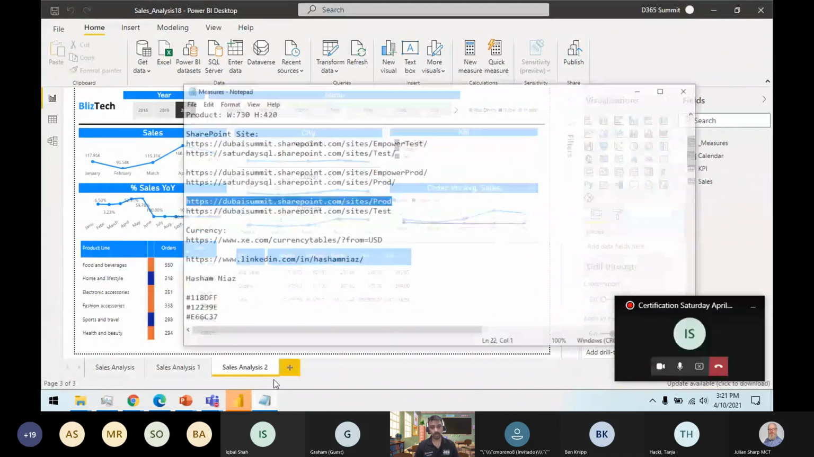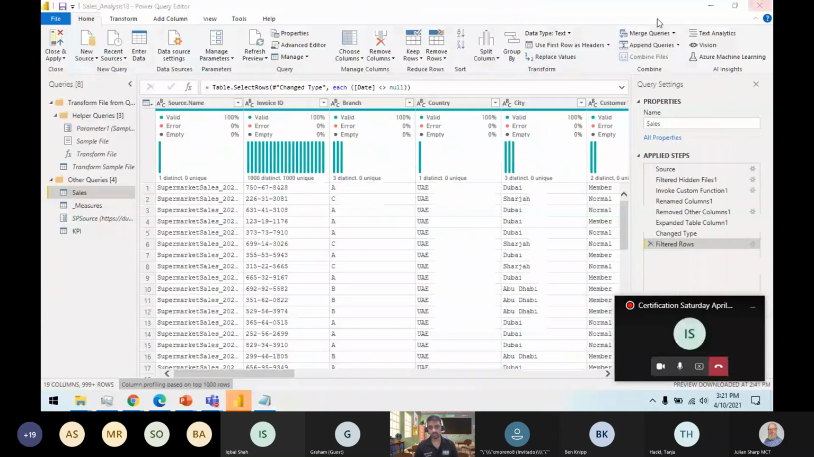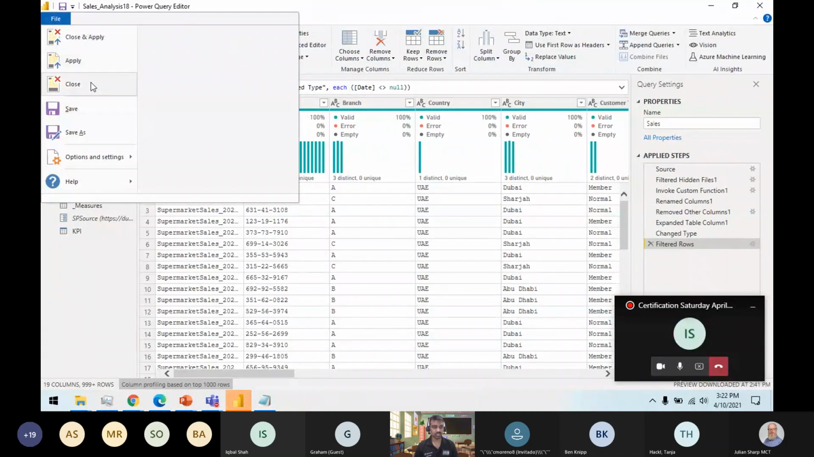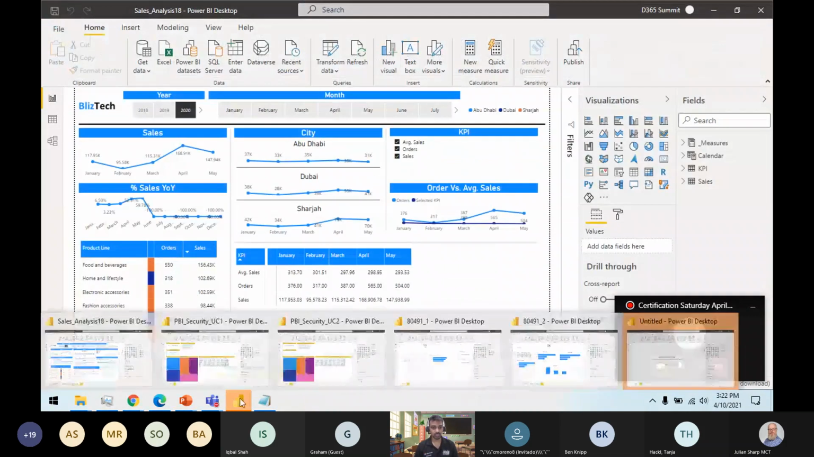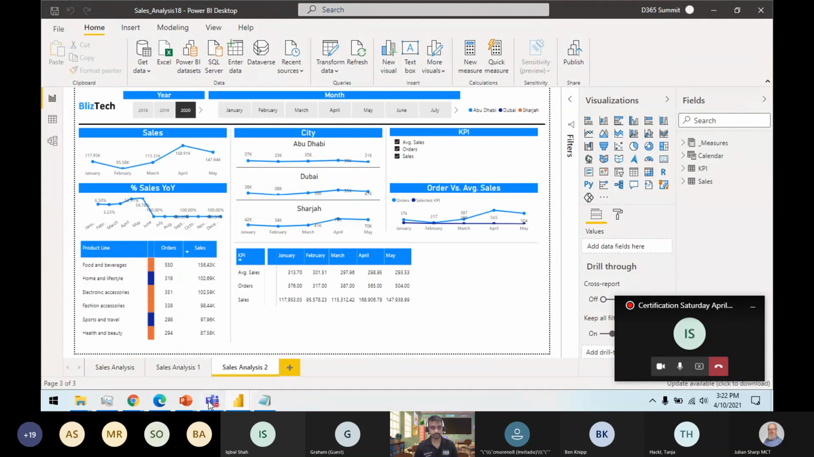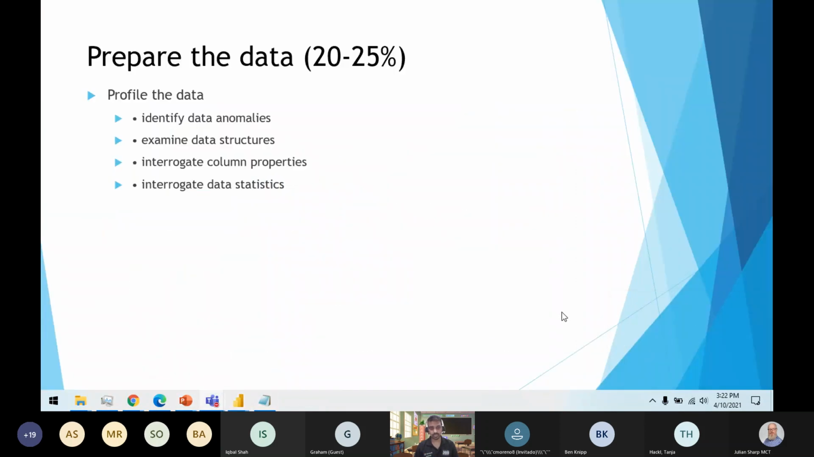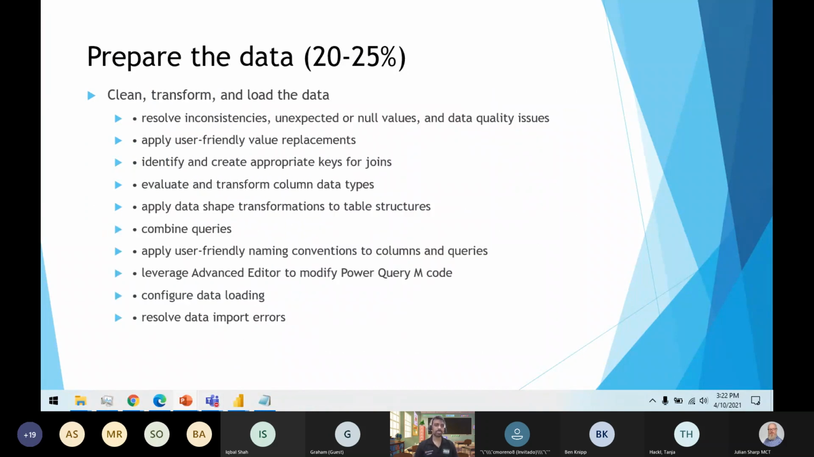Okay, now going back to our slides. I can close this one because I haven't changed anything. I can go back to the slide. So this was the slide on profiling data anomalies. Now moving to the last part, preparing the data.